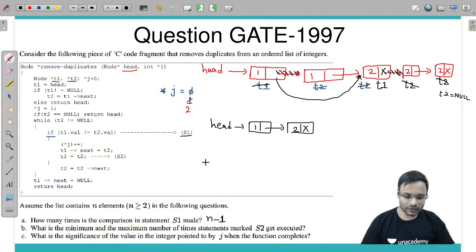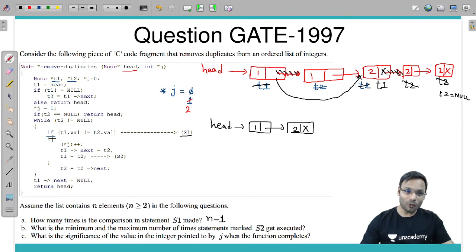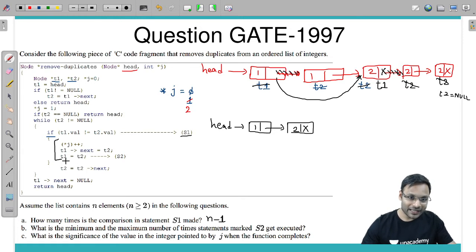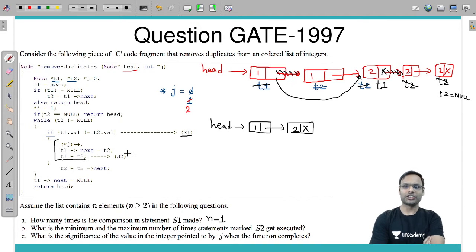Good. Now next is, what is the minimum and maximum number of times the statement marked S2 gets executed? S2 gets executed when this particular condition is true. So how many times can this condition be true and how many times can it be false? Maximum, how many times can you come to the condition?